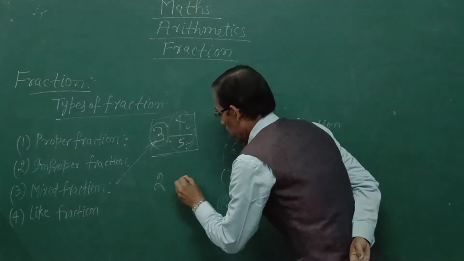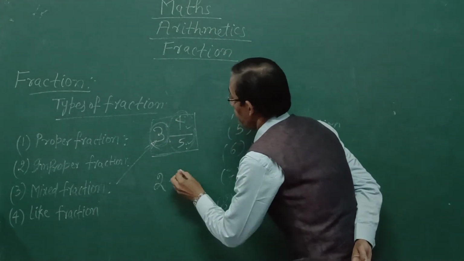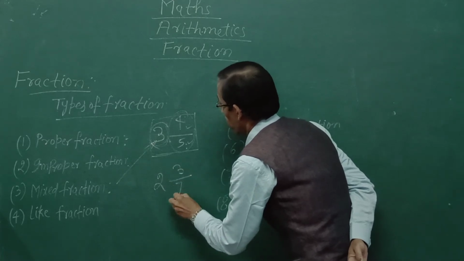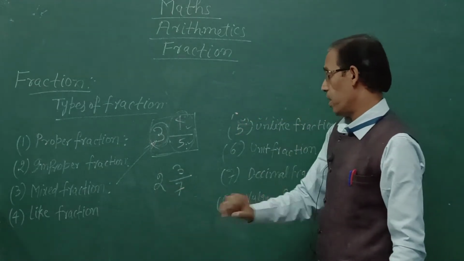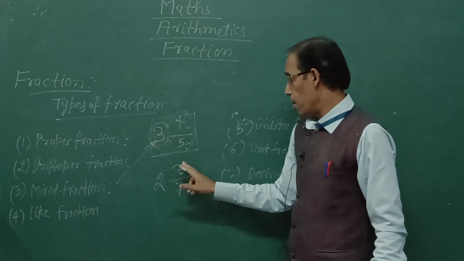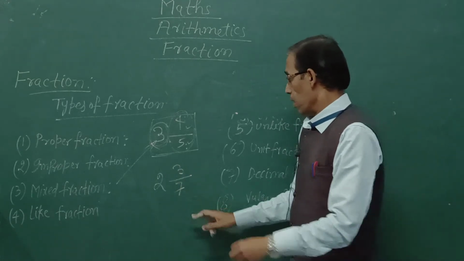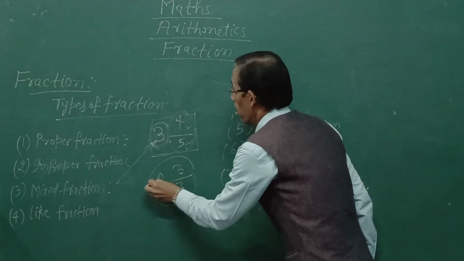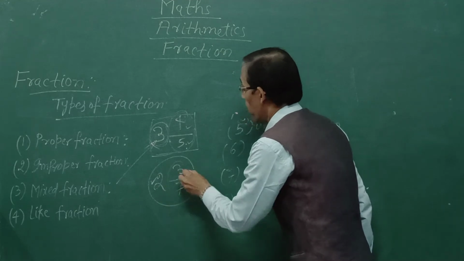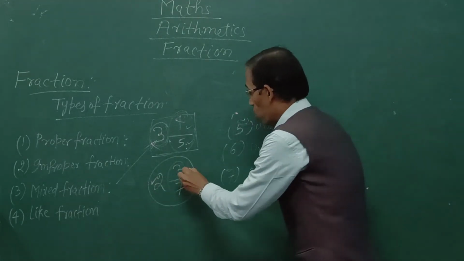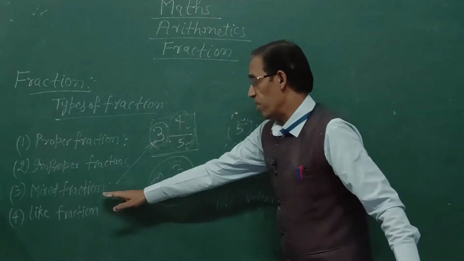Again, 2 whole 3 upon 7 is also a mixed fraction because 2 is the whole number and 3 upon 7 is the proper fraction. This is a combination of whole number 2 and proper fraction 3 upon 7. So 2 whole 3 upon 7 is called mixed fraction.